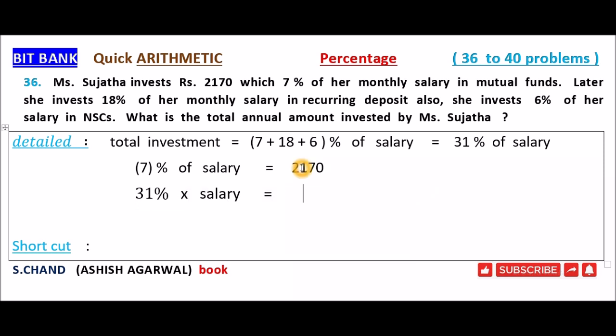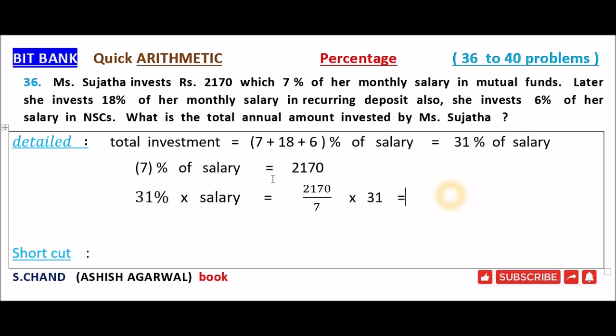That is equal to 2170 divided by 7 into 31. This percentage will be cancelled. So total investment, 31% of salary, is equal to 2170 divided by 7 into 31. That is equal to 9,610 rupees.